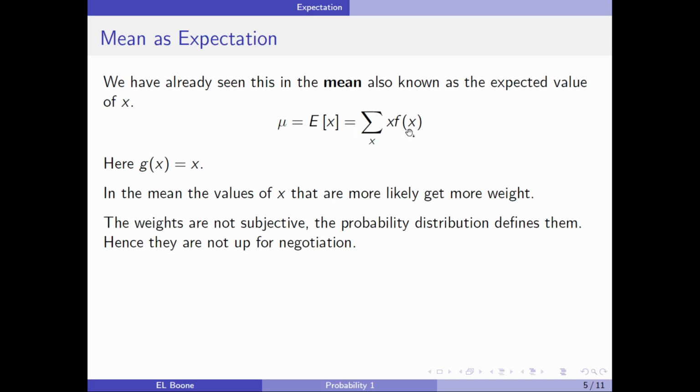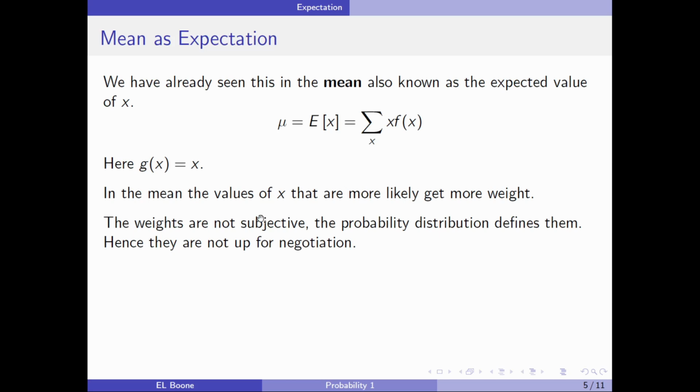And if I stare at this long enough, I can see that here is g(x). g(x) is equal to little x. And for the mean, the values of x that are more likely get more weight, and the ones that are not likely won't get much weight.